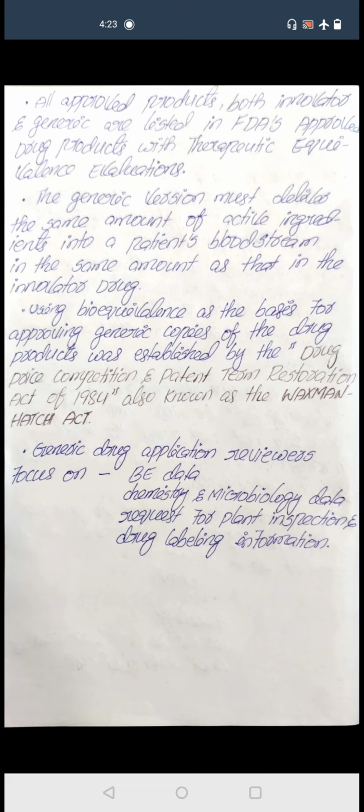Next, these are approved products. Both innovator and generic drugs are listed in the FDA's approved drug products. After approval, both the innovator and generic drug names are listed in the FDA drug approval list with their therapeutic equivalence evaluation. That means we include the dosage form and strength in our FDA list.